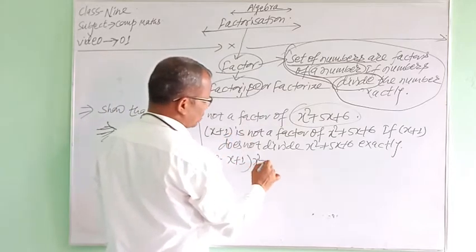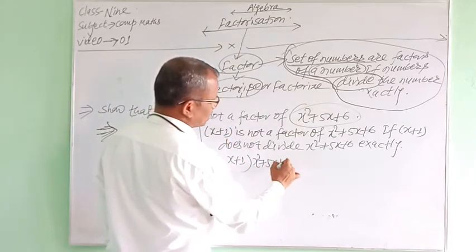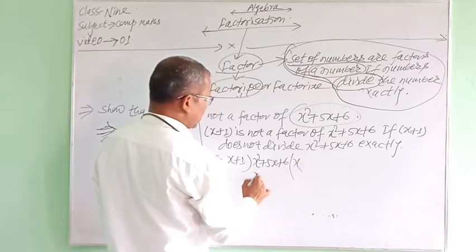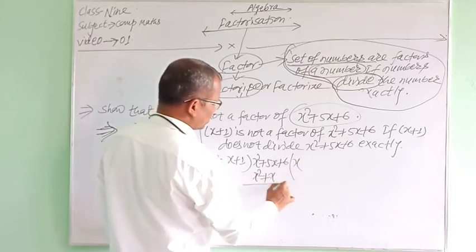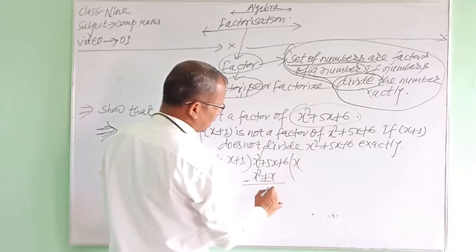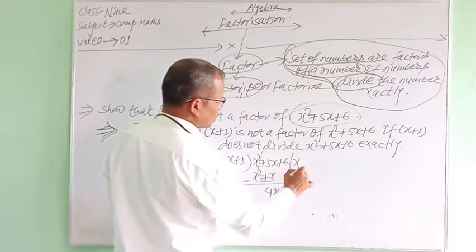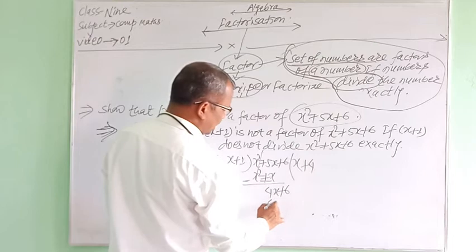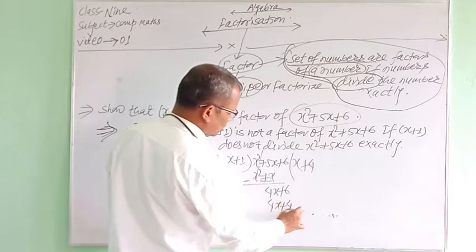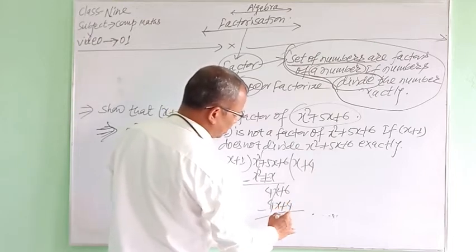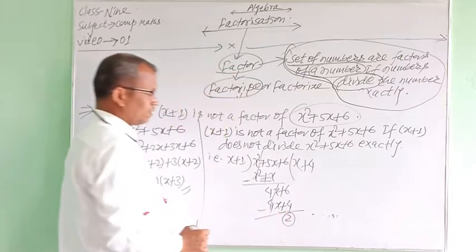X square plus 5x plus 6, and it gives x square plus x, 4x plus 6, 4x plus 4, here the remainder is 2.